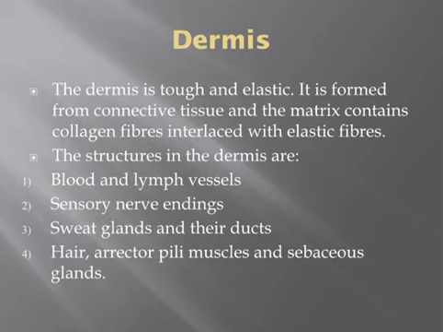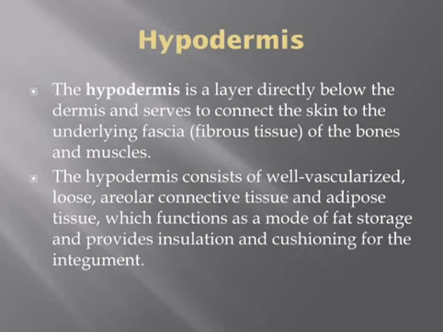Now coming to the structure of the dermis. The dermis mainly contains blood and lymph vessels, sensory nerve endings, sweat glands and their ducts, and hair, arrector pili muscles and sebaceous glands are also present in the dermis.